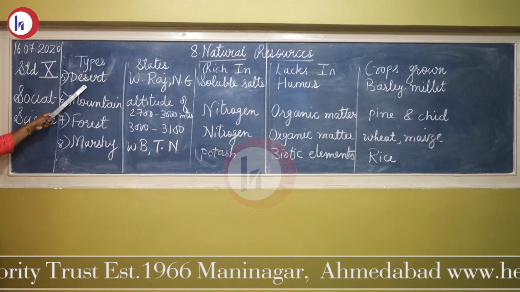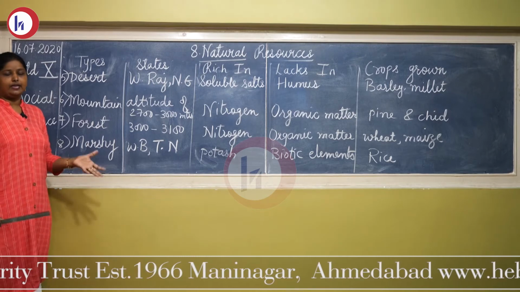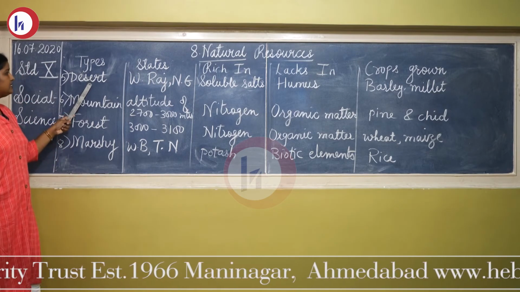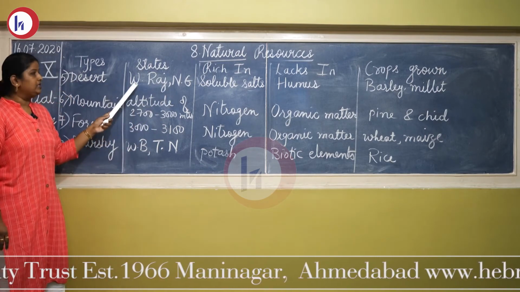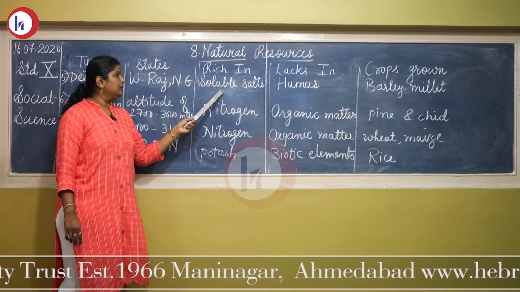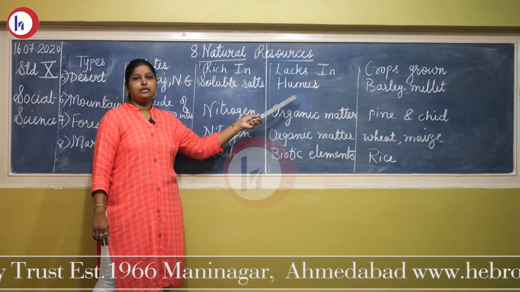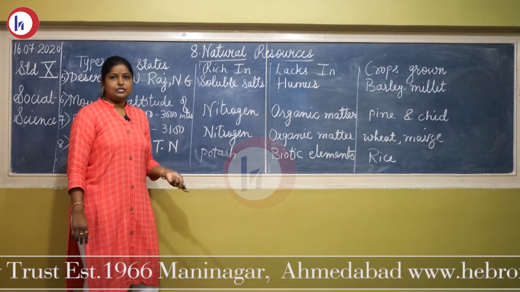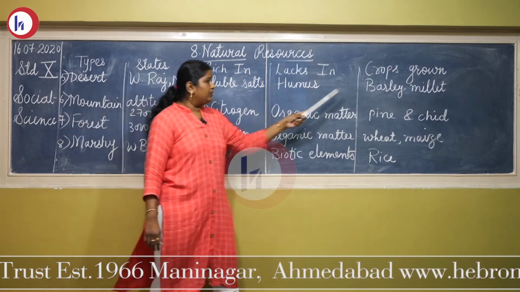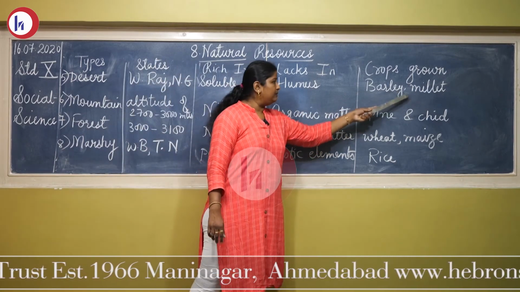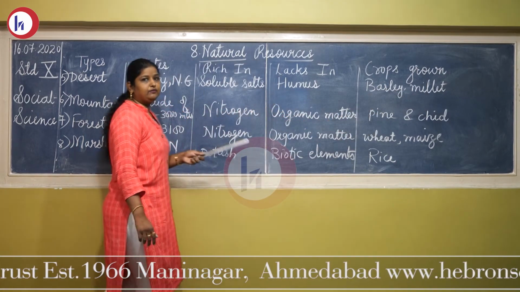Fifth type of soil, that is desert soil. Semi-arid or arid region. Arid, that is dry area. So in dry area you will find this desert soil. Western Rajasthan, in northern part of Gujarat, this type of soil is found. It is rich in soluble soil, but it lacks in humus. Humus, that is decay of dead animals and birds. That's why the quality of the soil, that is not good for the crops. Here you can find crops like barley, millet, maize, the coarse grains which are there, that you will find grown in desert soil.